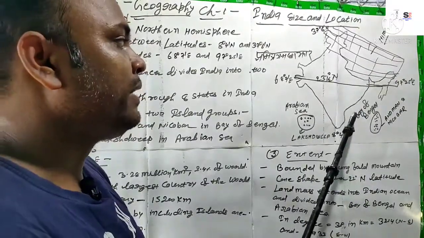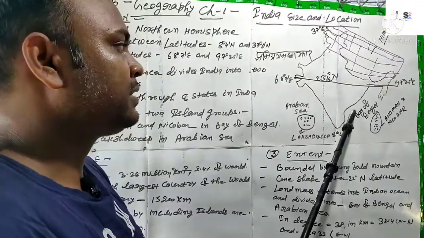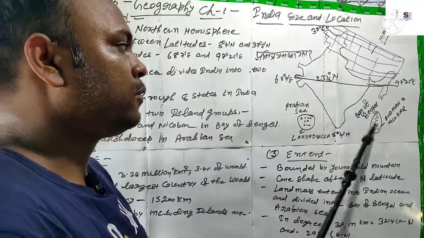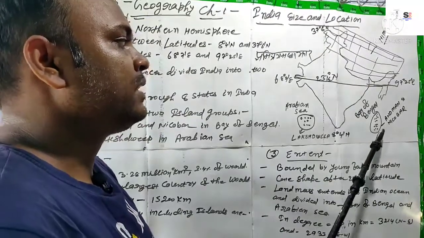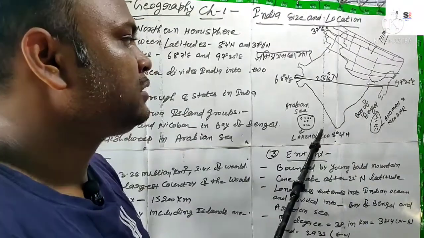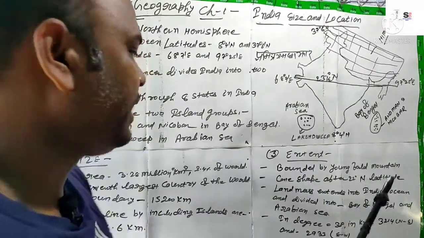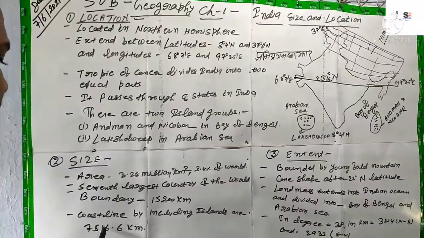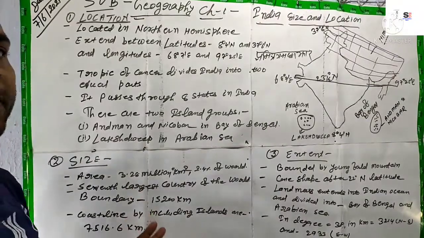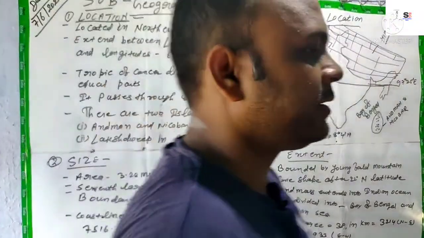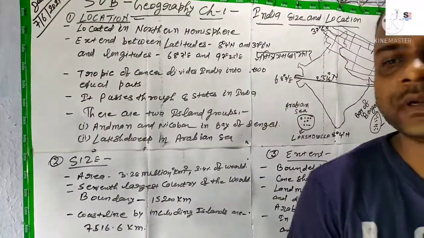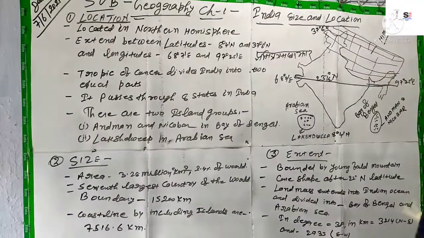So we have to include the coastal length of the mainland Indian coastline as well as the coastline length of these 2 island groups. That will be equal to 7,516.6 kilometer, the total coastal length.